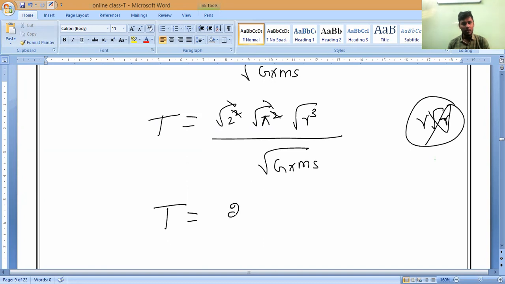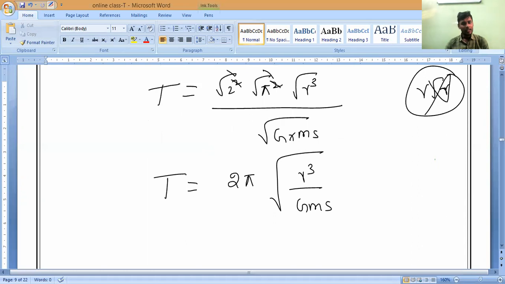Now what will become? 2 pi, and now this whole root I can write as R cube divided by G into Ms. Can I write that? Yes or no? G into Ms. What do you mean by Ms? Mass of the sun.